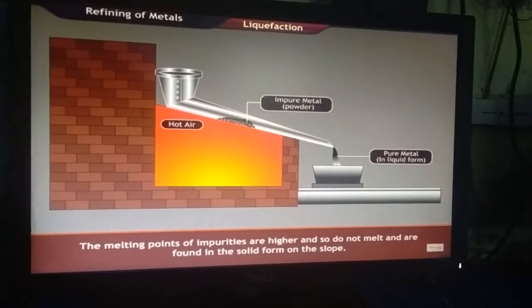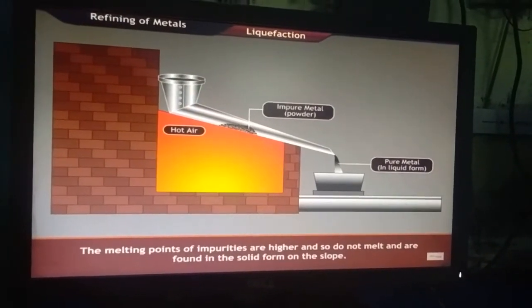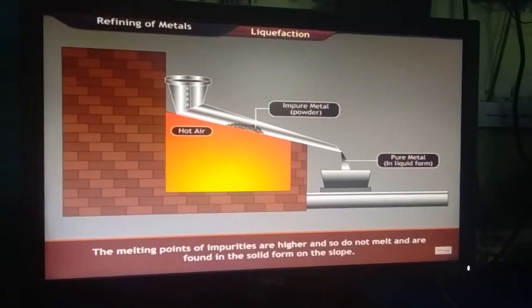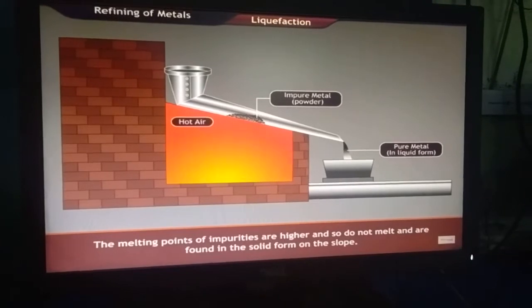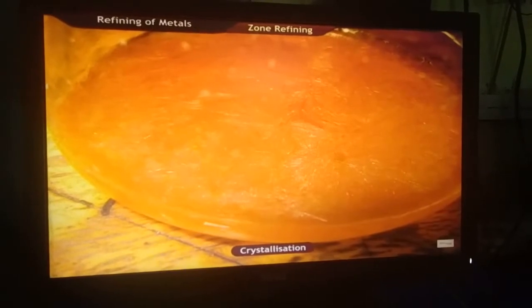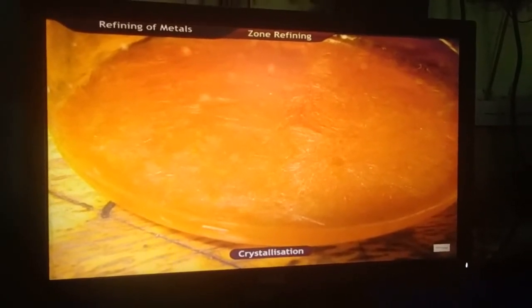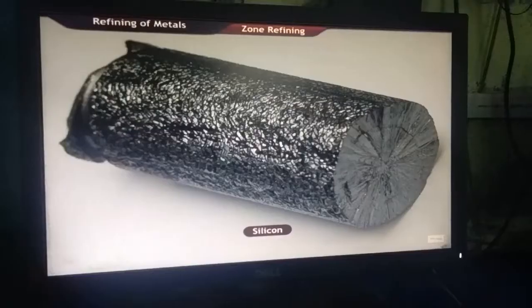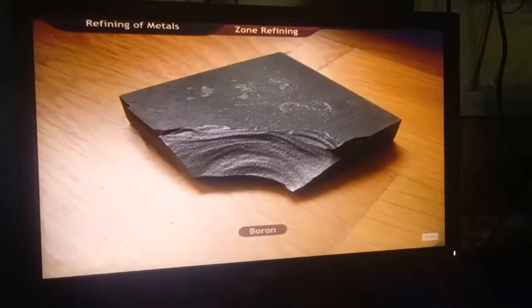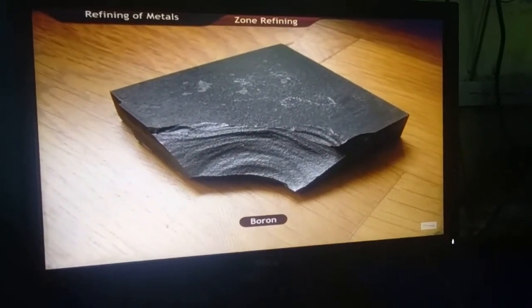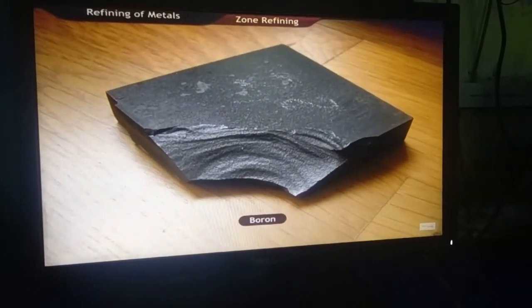The melting point of impurities is higher, so they do not melt and are found in solid form on the slope, but the metal has a low melting point, so it gets melted, and after cooling down we can obtain it in crystallized form. Silicon can also be formed in this way, and boron can be obtained in this way after crystallization, which we can watch in this portion.